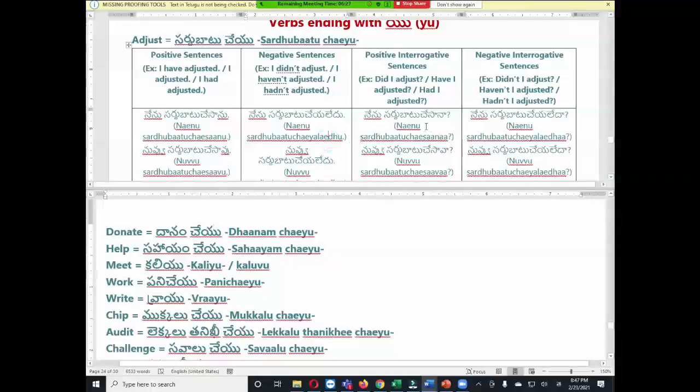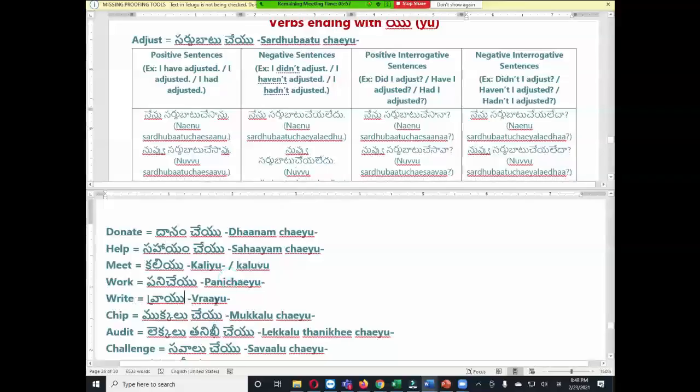అవునండి. సహాయం చేశానా. అవునండి. సహాయం చేసలేదా. In the negative again you should not replace that ya sound with sa. It is direct చేయలేదా. Yeah. Okay.